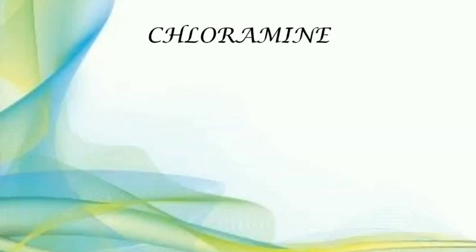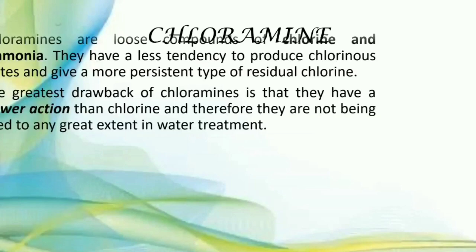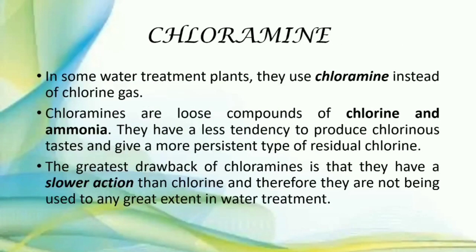Then chloramine. In some water treatment plants, we use chloramine instead of chlorine gas. Chloramines are loose compounds of chlorine plus ammonia. So it is chlorine plus ammonia, chloramine.